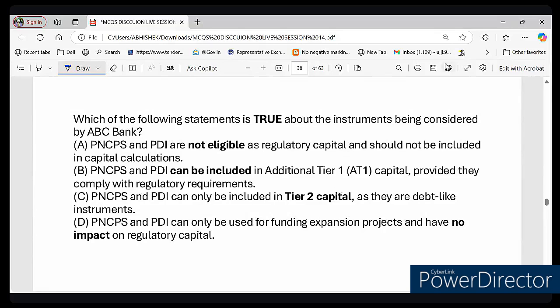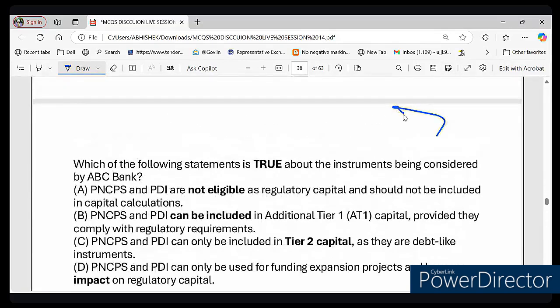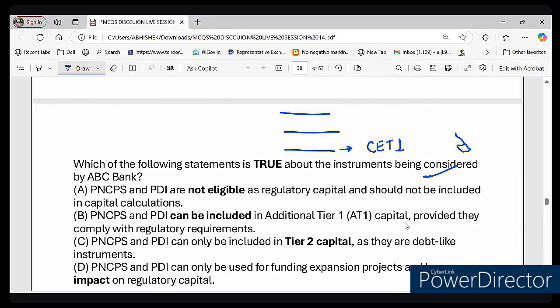You can think of the bank as a three-story building, right? Suppose this is the ground floor, this is the first floor, and this is the second floor. On the ground floor we have CET1, which is the strongest foundation, the concrete base. On the first floor, we have AT1, additional tier 1 capital, a buffer that will absorb financial shock, and it includes PNCPS and PDI. And we have the second floor, which we call tier 2 capital, a backup, but not as strong as AT1.